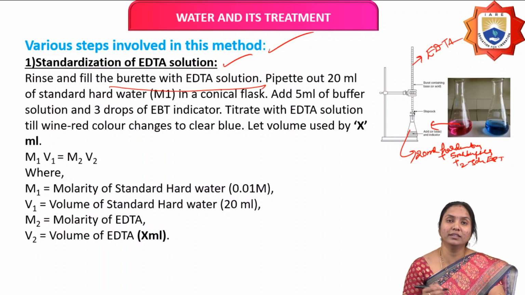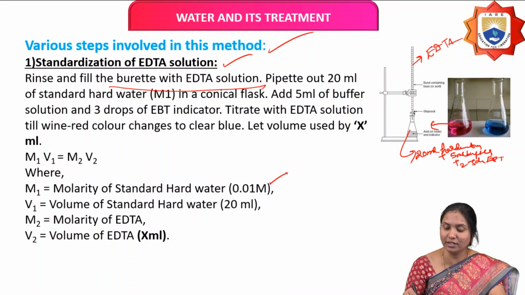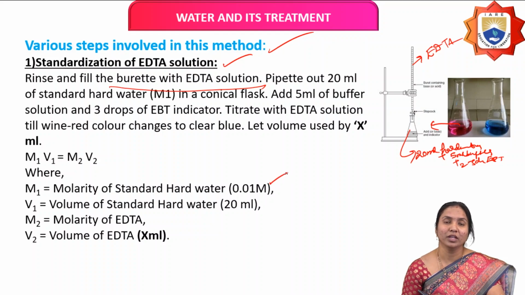So how can we do the standardization of EDTA? First clean the burette and fill the EDTA solution in the burette. Next pipette out 20 ml of standard hard water. We already know the molarity of the standard hard water, which is 0.01 M. The standard hard water is taken in the conical flask.